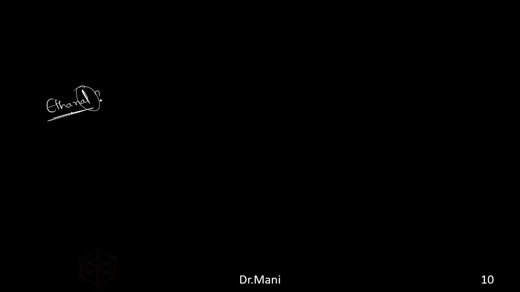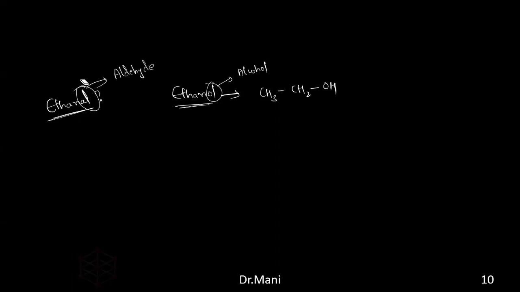When we use the suffix al, if it is ethanal, what does this mean? CH3CH2OH, for that we use ol. This is for alcohol. Al is for aldehyde. Remember, ethanal is an aldehyde. Whenever you use the suffix al, it is an aldehyde. So it is CH3, same like this, C, but here not CH2, because ethanal will contain a double bond O and hydrogen will be attached. So this is ethanal. Simple thing.